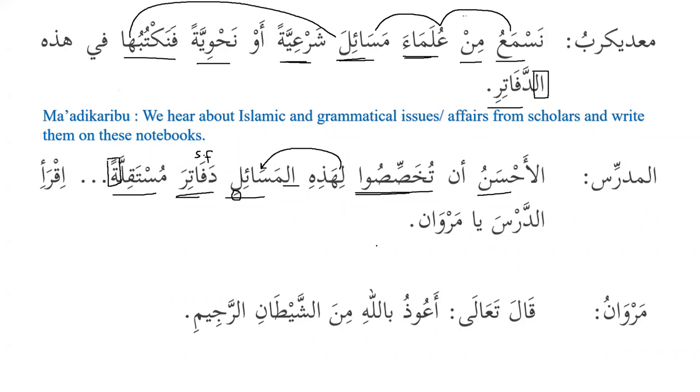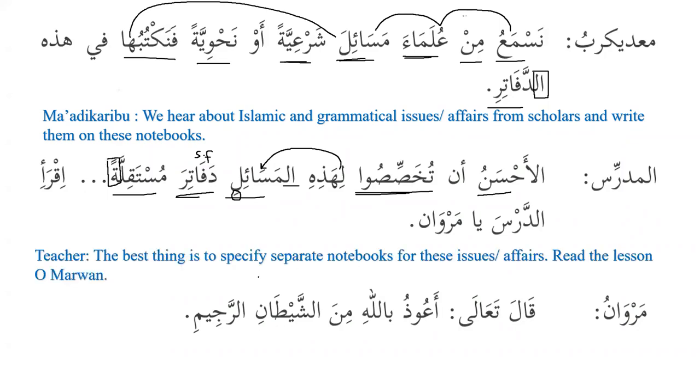Iqra darsa ya Marwanu, read the lesson, O Marwan. Now the teacher has told them the best thing is to specify separate notebooks for these issues or affairs. And then he says, read the lesson, O Marwan. Marwanu does not have tanween. Why? Because it has alif and noon zaidatan, alif and noon at the end. So a definite noun that ends with alif and noon does not accept tanween.